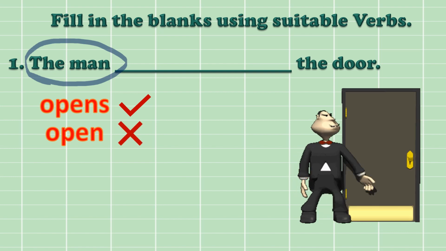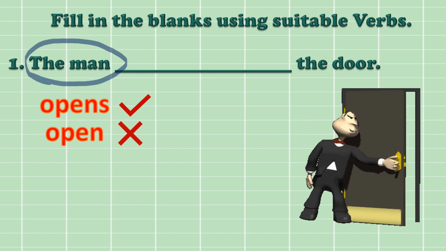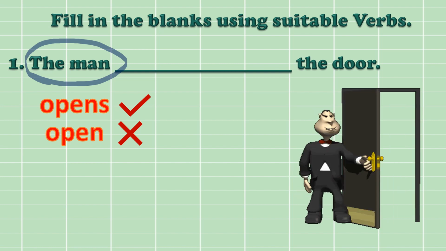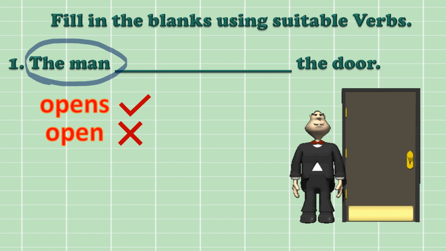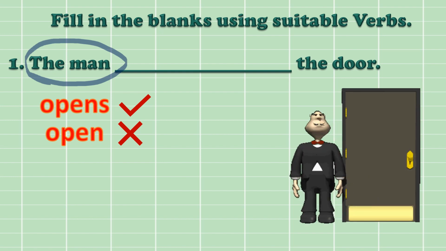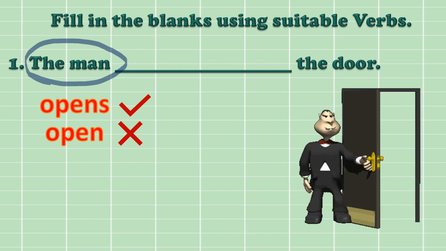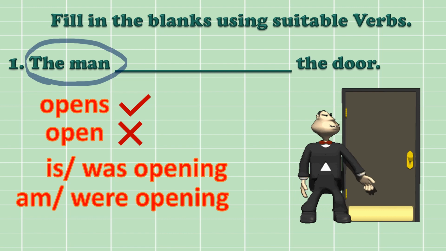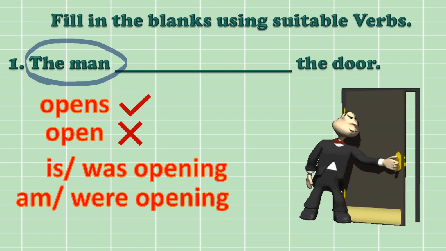And always remember one thing. When you add s or es with the verb, it becomes singular. Fine? It's vice versa. So man is singular. We will write a singular verb. The man opens the door, or it may be written otherwise also. The man is opening the door.